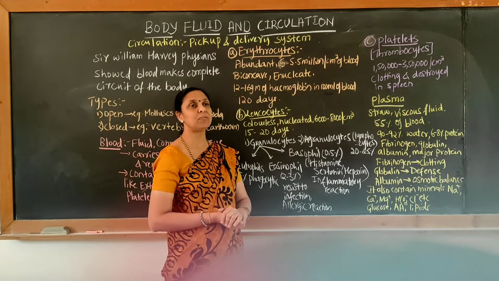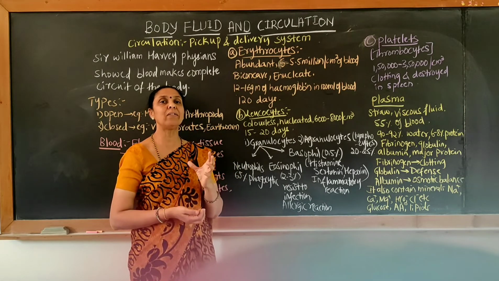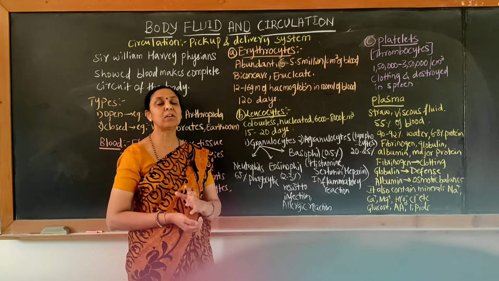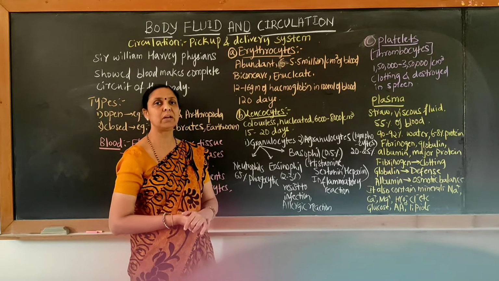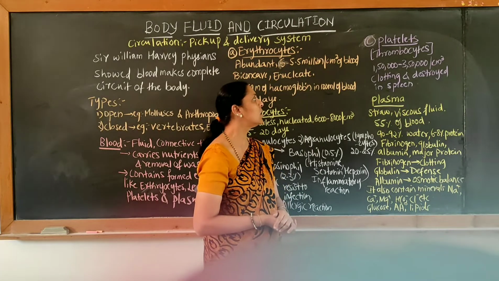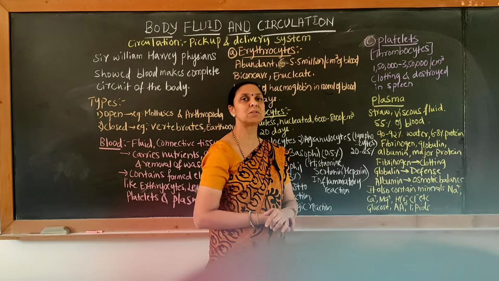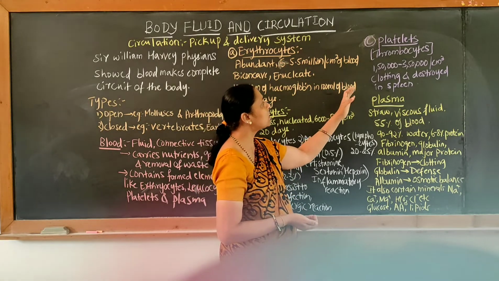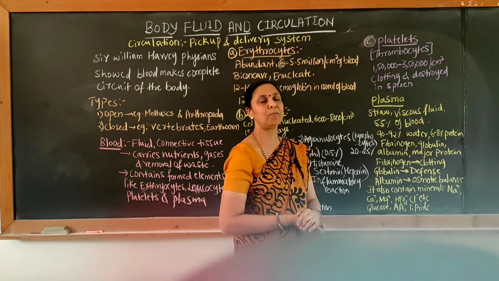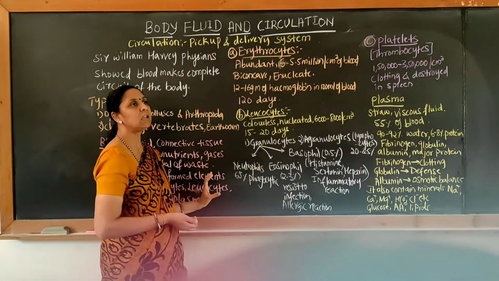Platelets are also called thrombocytes. They don't have a regular shape when compared to the RBC as well as WBC. They are irregular in shape and they are also non-nucleated. The main function of platelets is they help in the clotting process, and once their lifespan is completed, they are destroyed in the spleen as well as the liver. Their count is 1,50,000 to 3,50,000 per cubic millimeter of blood. So these are the three important components which are seen in the blood.